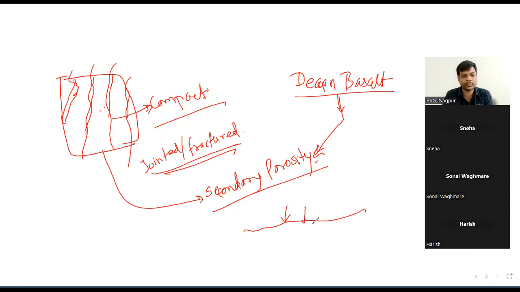So water goes inside wherever there are voids or fractures, gets accumulated here, and forms the reservoir and the aquifer. So these are the aquifers present in the basaltic terrains.